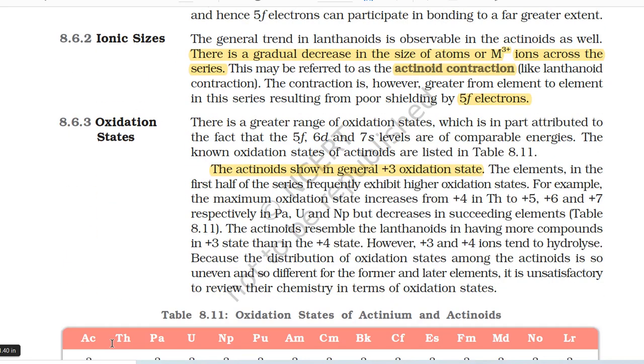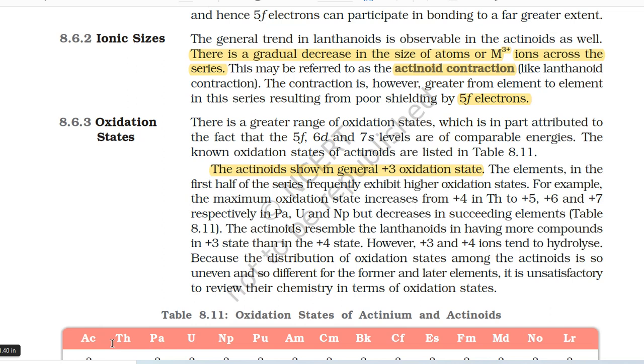8.6.2 Ionic sizes. The general trend in lanthanoids is observable in the actinoids as well. There is a gradual decrease in the size of atoms or M3+ ions across the series. This may be referred to as the actinoid contraction, like lanthanoid contraction. The contraction is however greater from element to element in this series, resulting from poor shielding by 5f electrons.